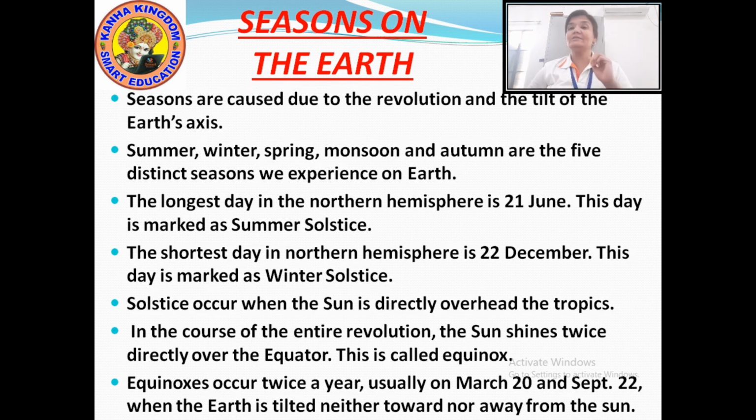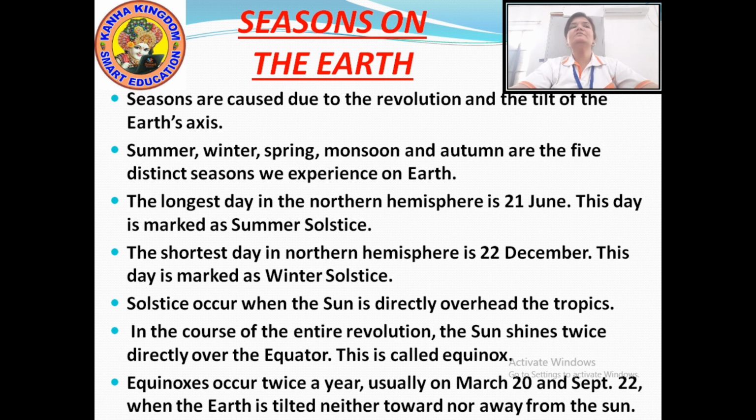So that is the solstice, and that happens twice a year. Twice a year means when does it occur? It occurs on 21st of June, that is in the summer. So it is called summer solstice. Okay? Now why is it so? It is so because